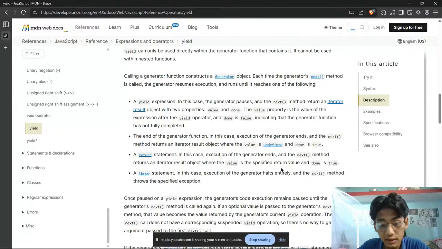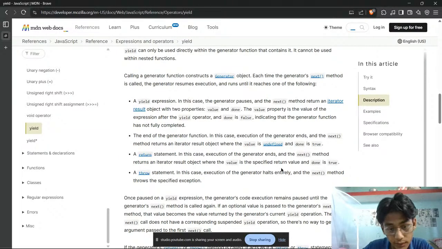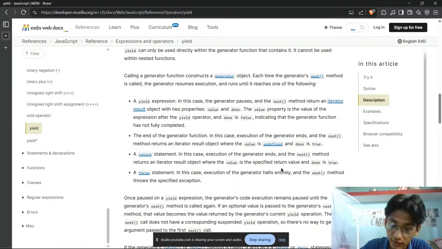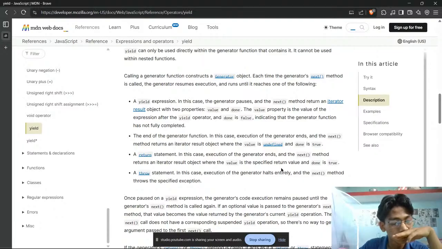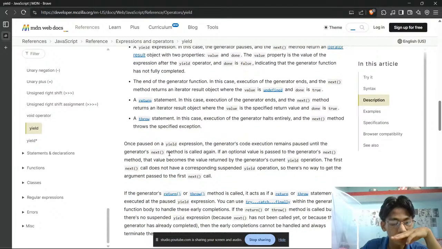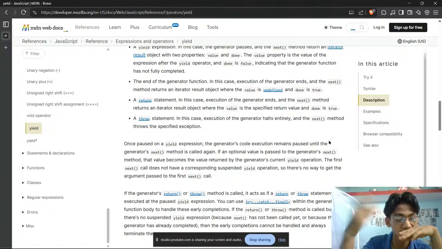The end of the generator function, in which case execution of the generator ends and the next method returns an iterator result object where the value is undefined and done is true. A return statement, in which case execution of the generator ends and the next method returns an iterator result object where the value is the specified return value and done is true. A throw statement. Once paused on a yield expression, the generator's code execution remains paused until the generator's next method is called again.